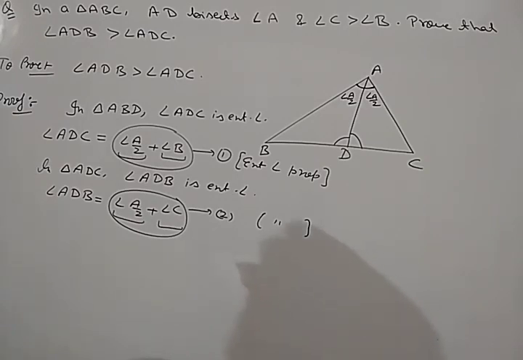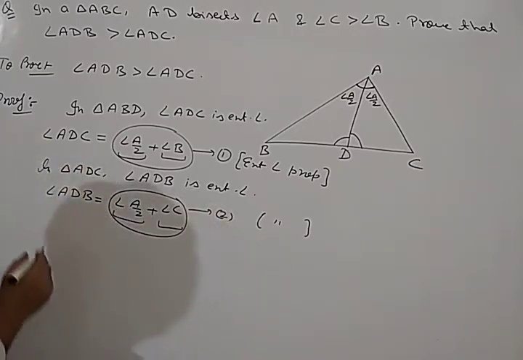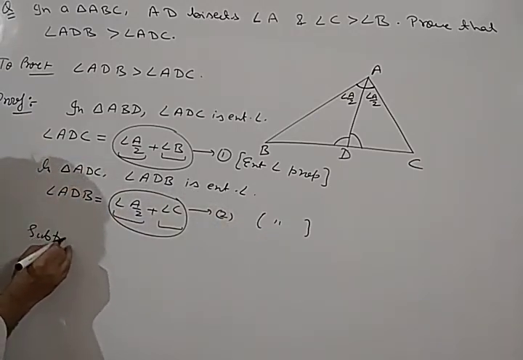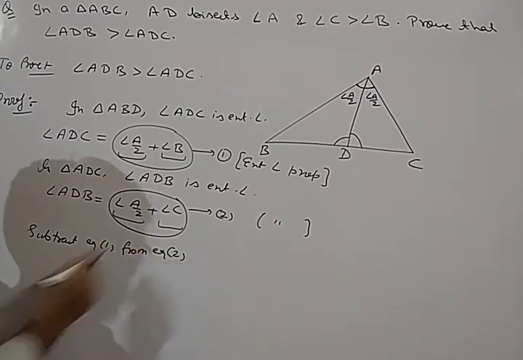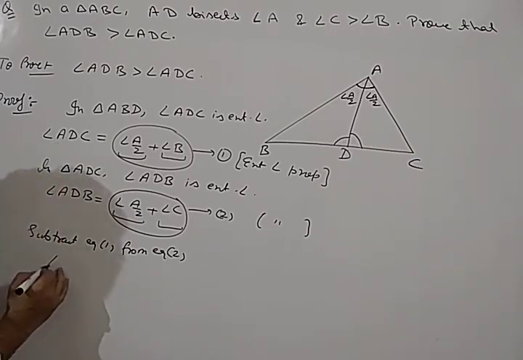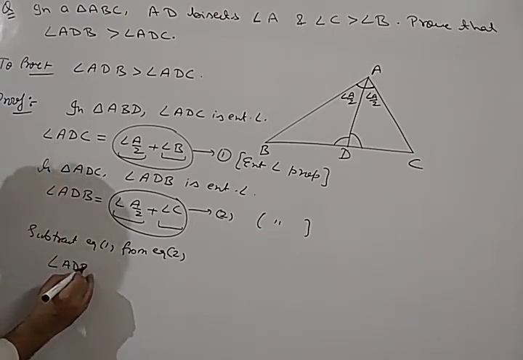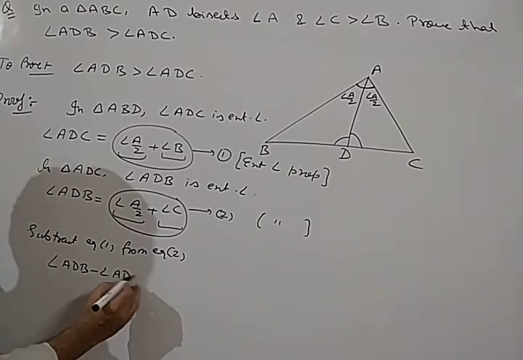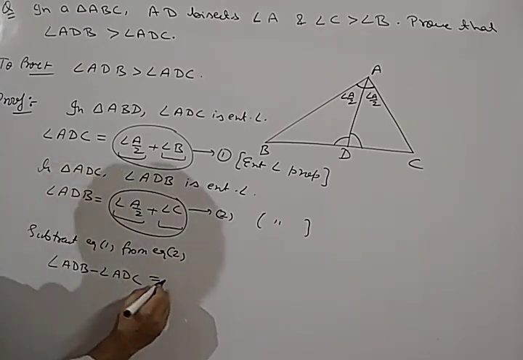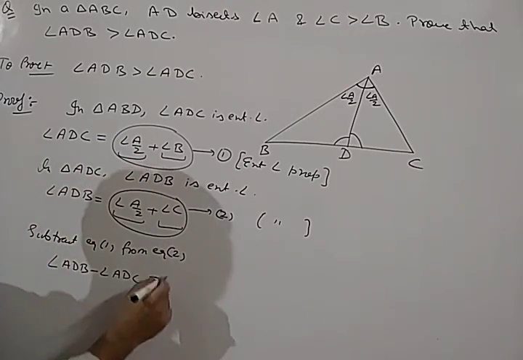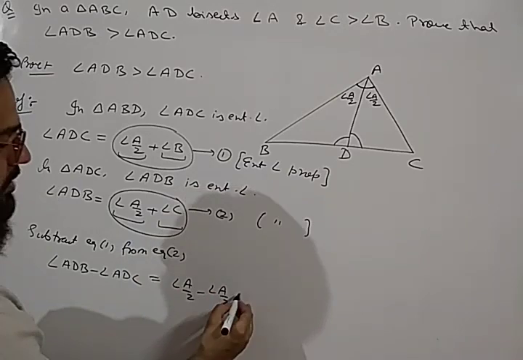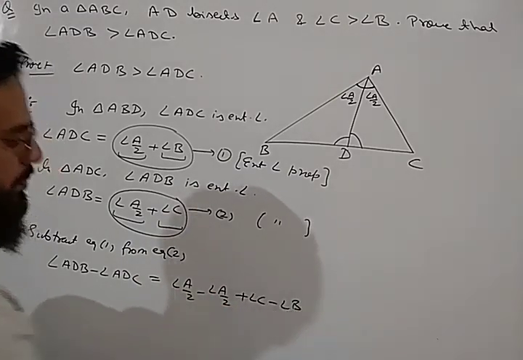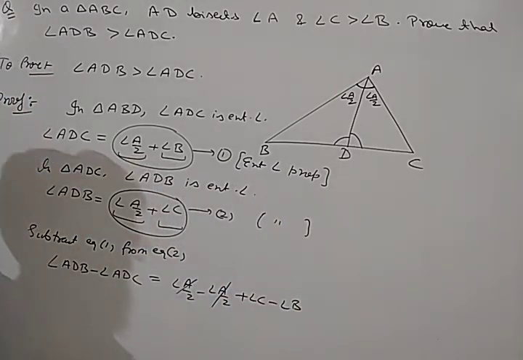Okay. So, you can prove it in one more way. If we subtract equation 1 from equation 2, that will be more simple. So if we subtract these two equations, we will get angle ADB minus angle ADC equal to A by 2 minus A by 2. That will be cancelled out. This is plus angle C and minus angle B. So these two terms will be cancelled out.